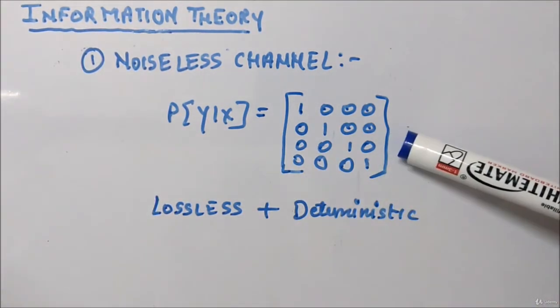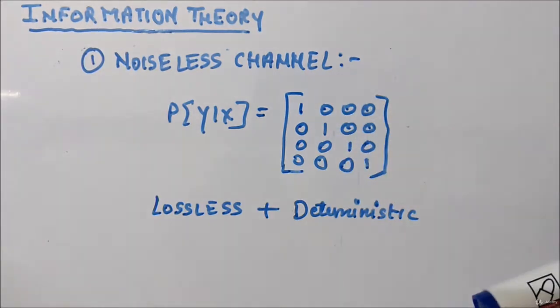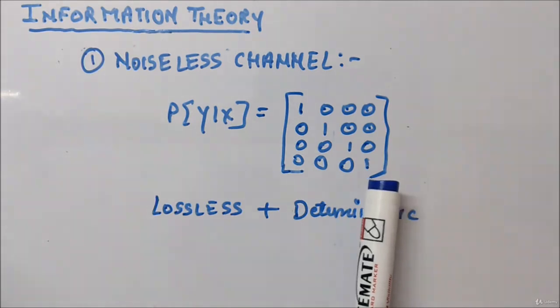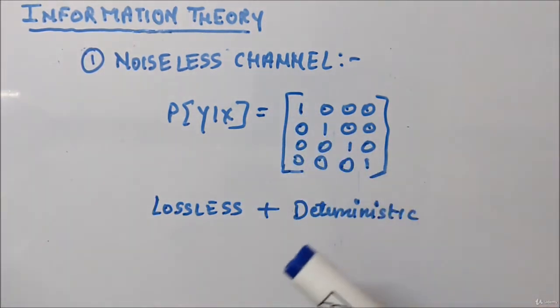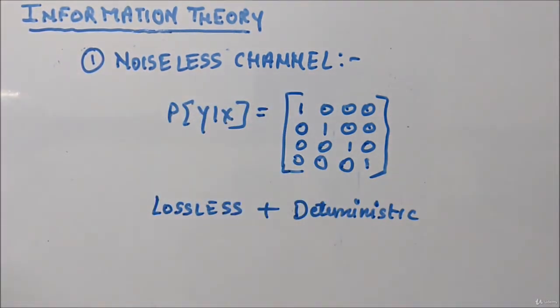So you can see this matrix holds both the lossless plus deterministic properties. That is why this is called a noiseless channel. Okay.